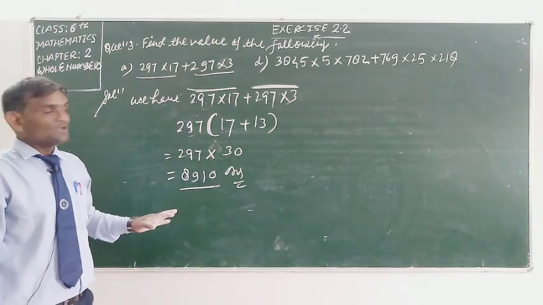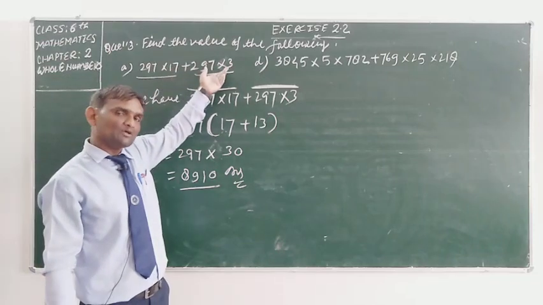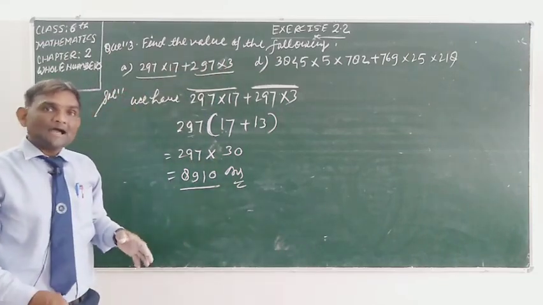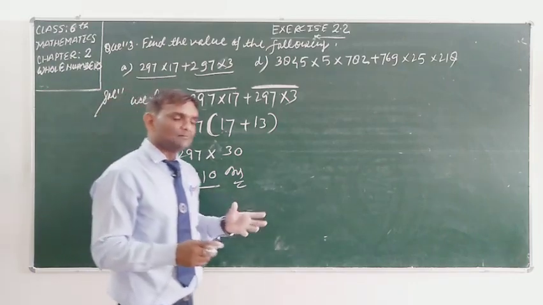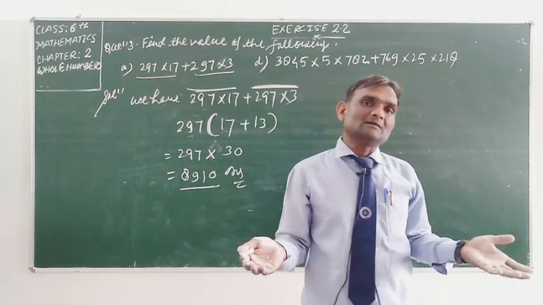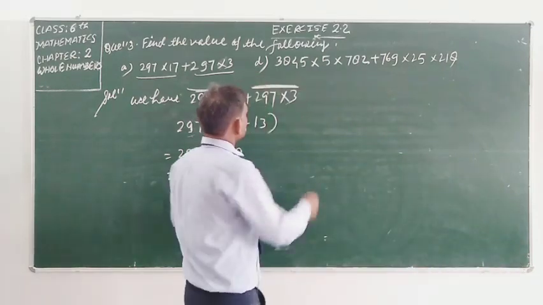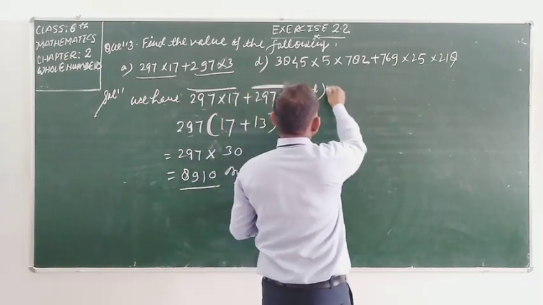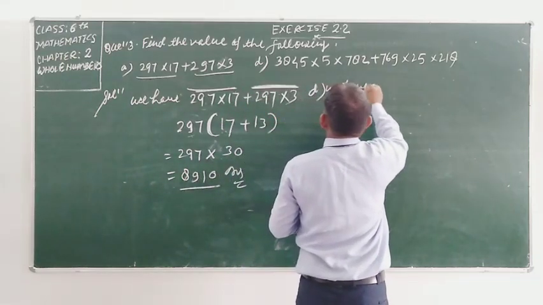So student, if you see this type of question anywhere, firstly you will take the common, and you will take such a number as common which is present in all terms. We can take it as common. But student, if we talk about part B, so we have